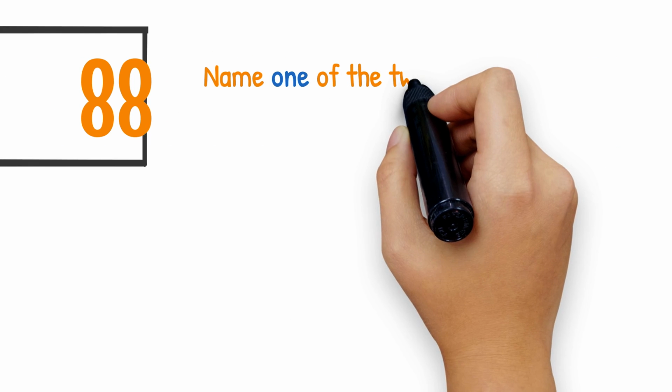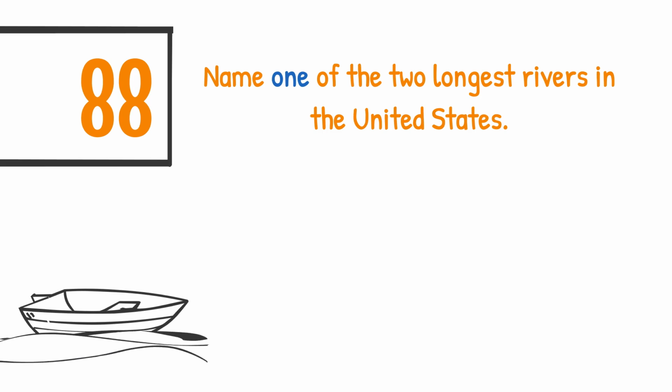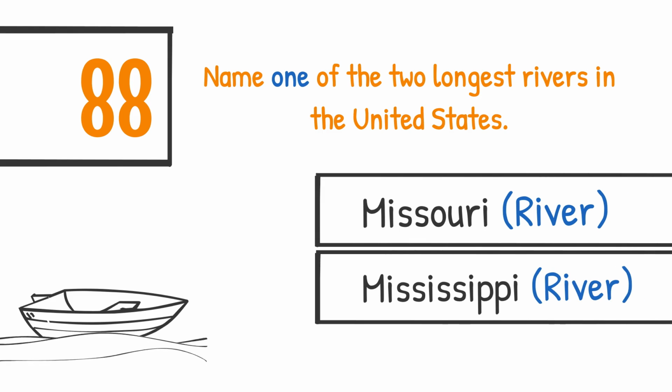Name one of the two longest rivers in the United States. The Missouri River or the Mississippi River.